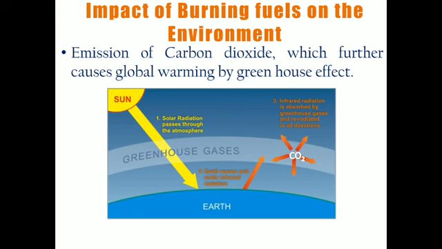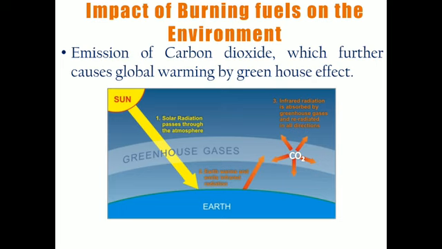Carbon dioxide does not allow these radiations to go into space, so these warm or infrared radiations spread into our atmosphere. And because of this, the temperature of the atmosphere is increasing. So this is what global warming is.